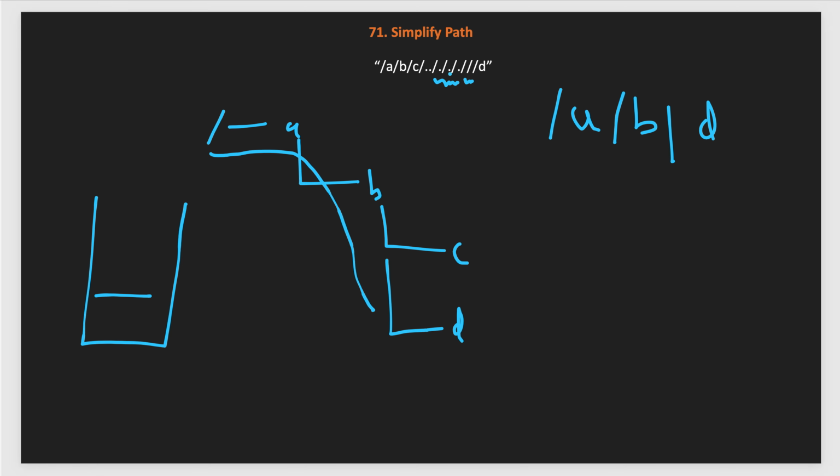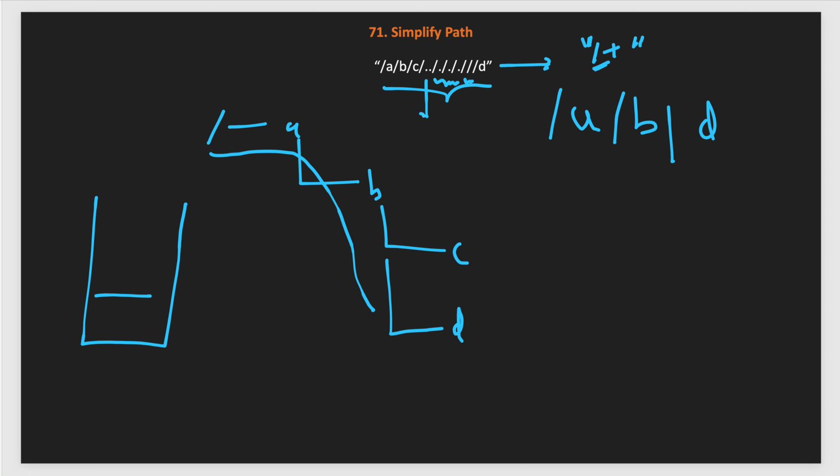First of all, in the simple approach, we will tokenize this string using the split method by passing the regex slash plus. What will slash plus do? It will tokenize this string based on a single slash or more than one slash.